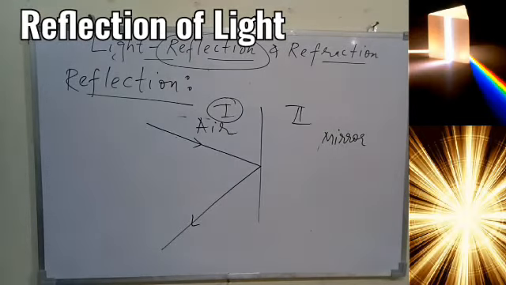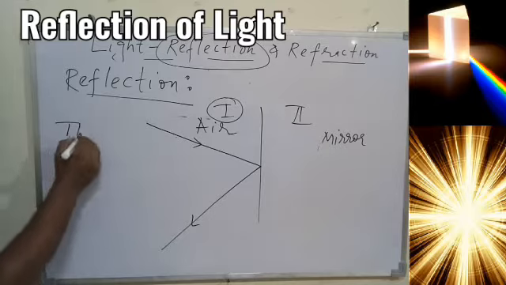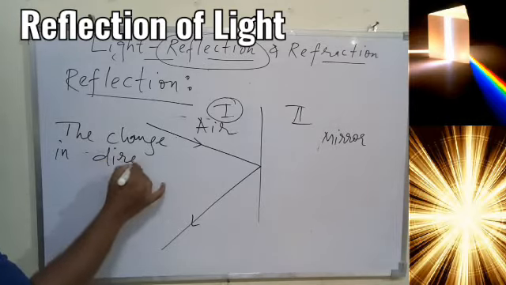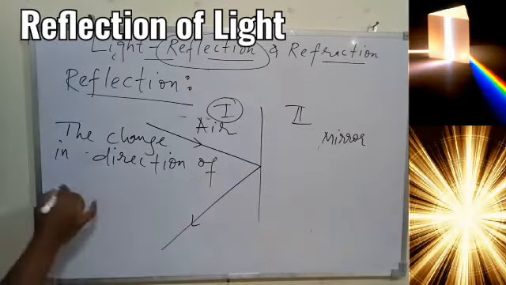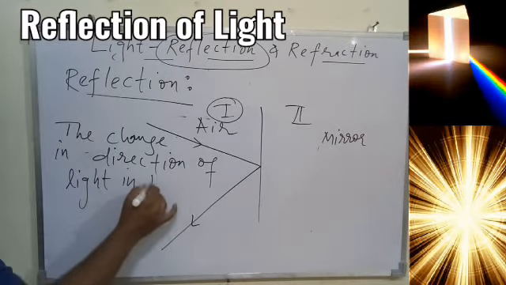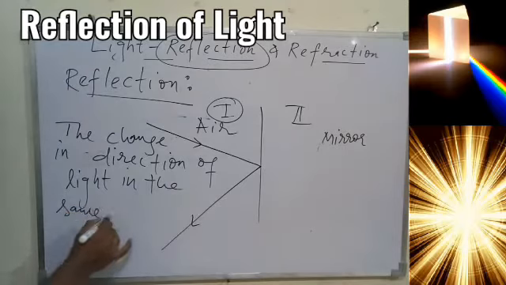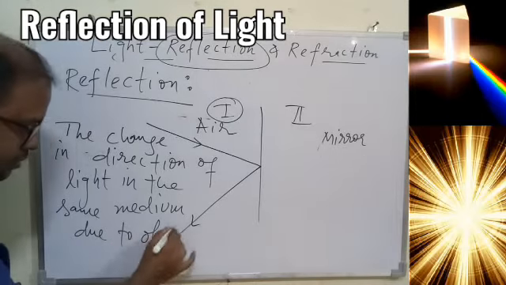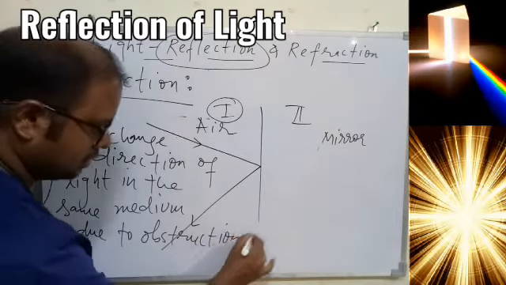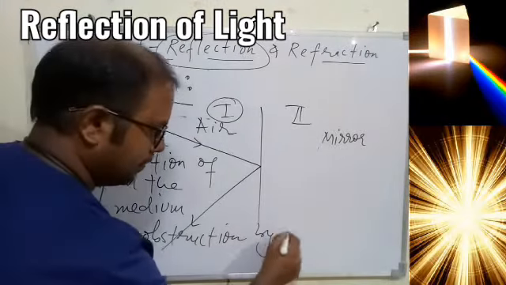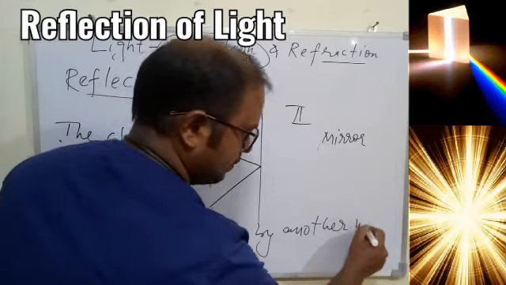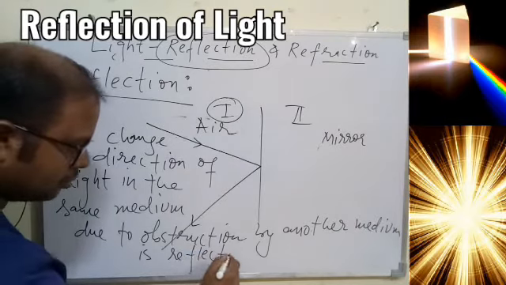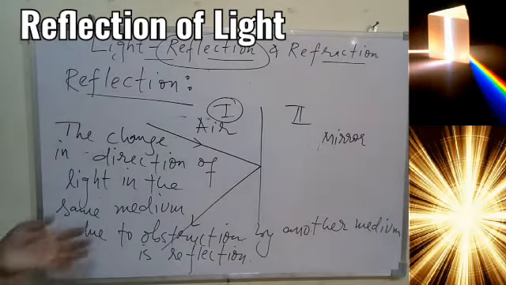So we can write down: the change in direction of light in the same medium due to obstruction by another medium is reflection. That is the simple meaning and definition we have.